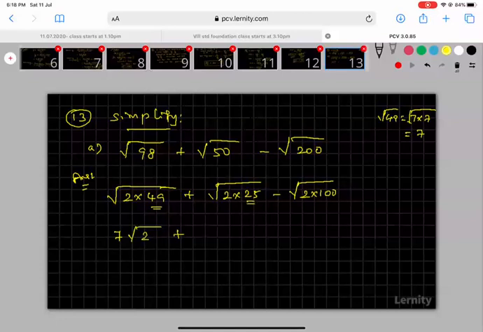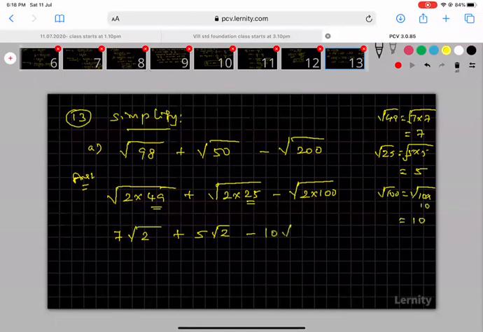Root 25 is 5, so 5 root 2. Root 100 is 10, so 10 root 2.